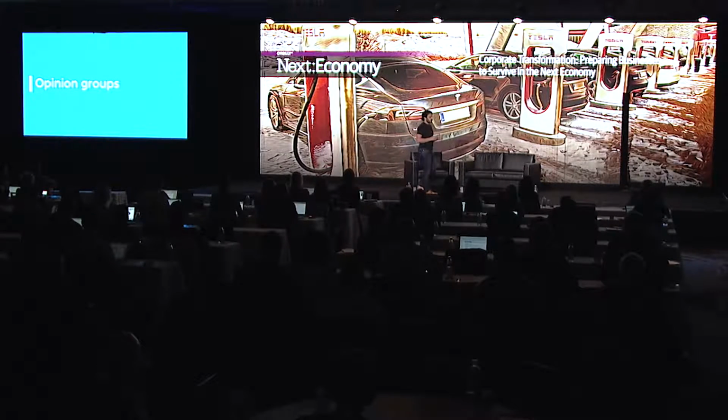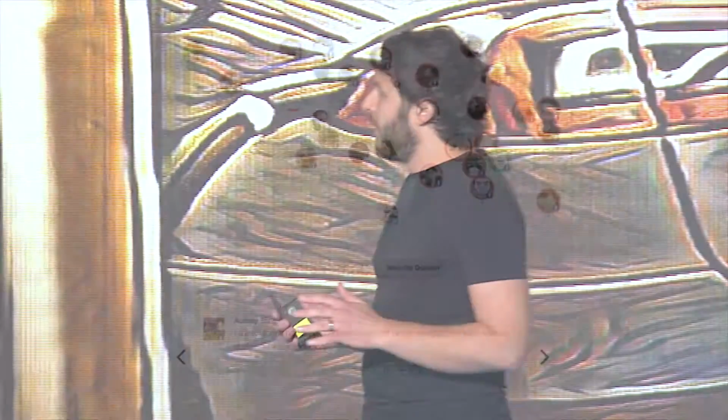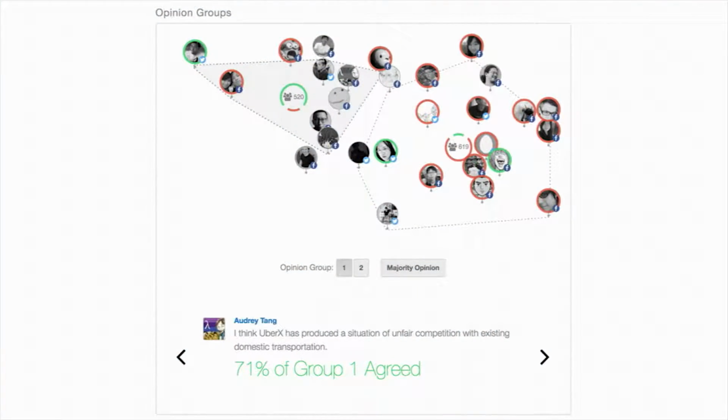And so we take that information and we create opinion groups. And we visualize camps and tribes and opinion groups. And there are a number of things you can do. You can simply report that back in a more private way if you're on the enterprise side. But if you're on the participatory democracy side, one thing you can do is visualize it. And that's the core technology that we've been building to date.